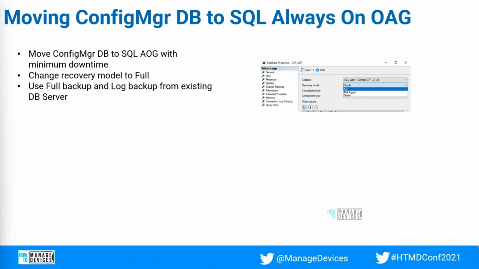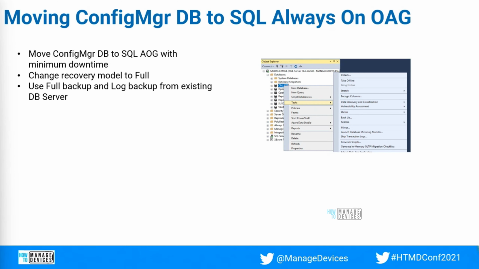And once you take the full backup, you need to restore the same in the Always On replica servers. However many nodes there are in the Always On group, you need to restore on each. So I'll show you those steps.